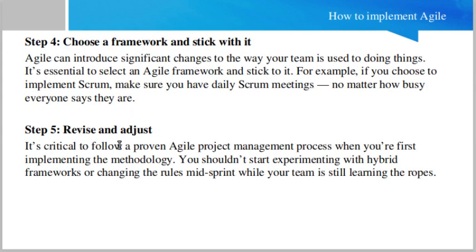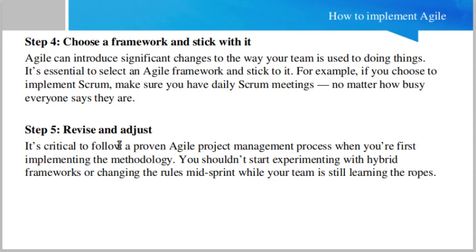Choose a framework and stick with it. There are many frameworks available nowadays, for example Scrum, extreme programming, Kanban, the adaptive approach, etc. You have to think about these frameworks thoroughly and adopt the framework which is suitable for your organization, your stakeholders and your team.